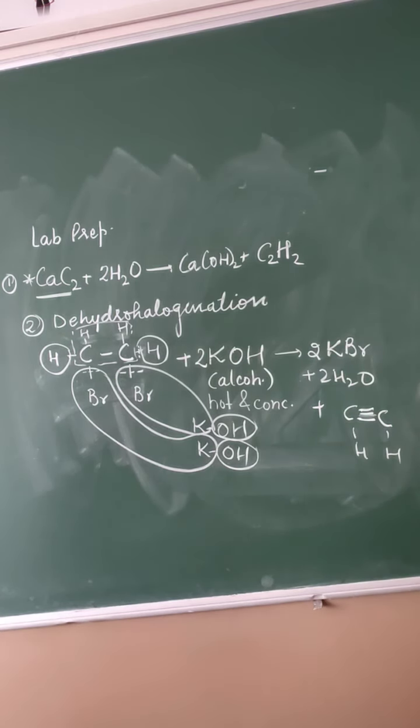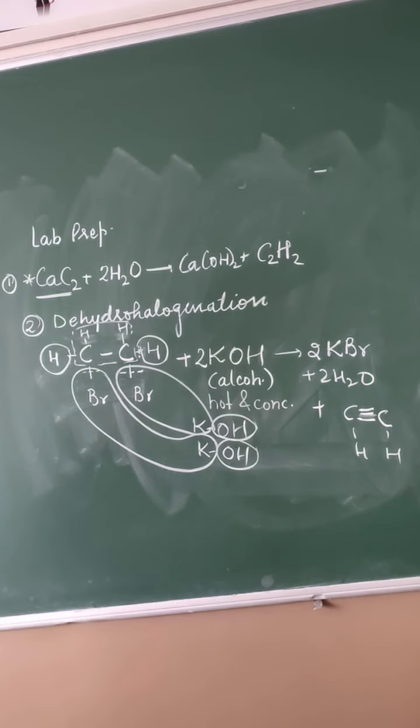Now, what are the physical properties of ethyne, which are given in your book? Ethyne or acetylene is a colorless gas, negligibly soluble in water, lighter than air. Liquefaction is at minus 84 degrees Celsius. Boiling point is minus 75 degrees Celsius.